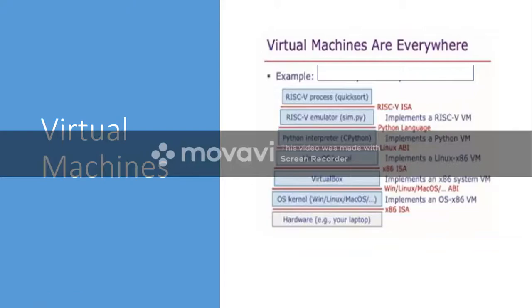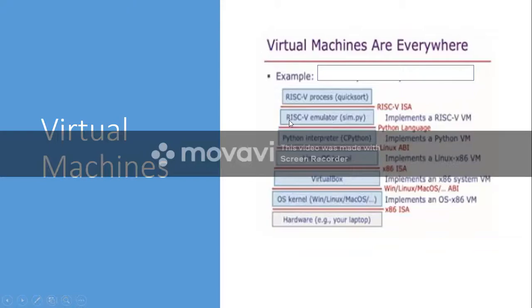Okay, so that emulator is using your Python interpreter. This emulator is created in Python, so obviously it will use the Python interpreter. So this emulator communicates with the Python interpreter using the Python language. Fine. So this is an emulator which is similar to a RISC-V microprocessor or RISC-V architecture.